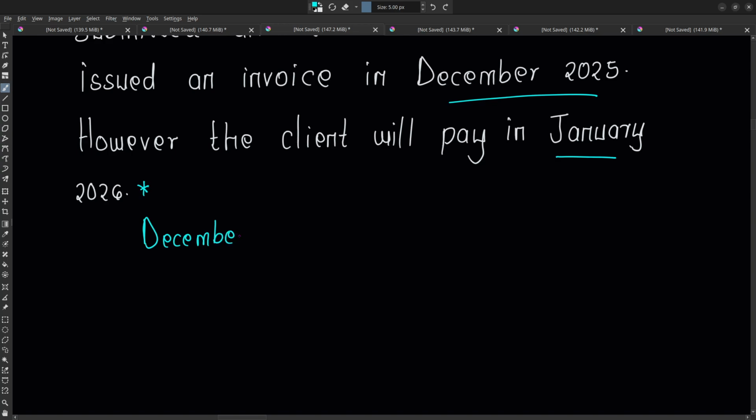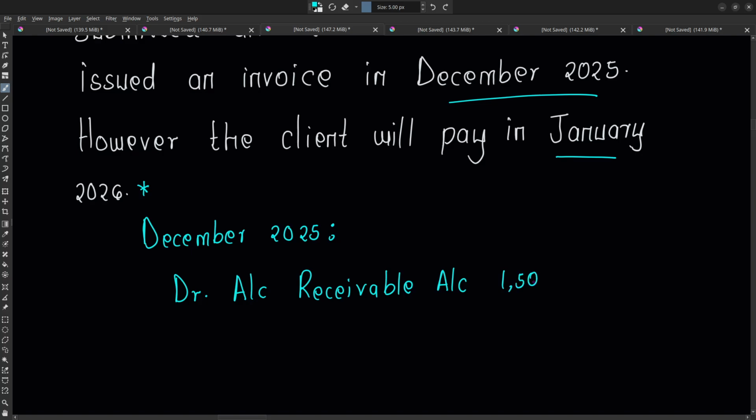So in December 2025, for this transaction, you need to recognize that revenue. Because you are yet to be paid, you debit what we call the account receivable, because we are expecting to be paid in January 2026. So you debit account receivable an amount of 1.5 million. Then you recognize the revenue because you've already done what is required to earn this money.